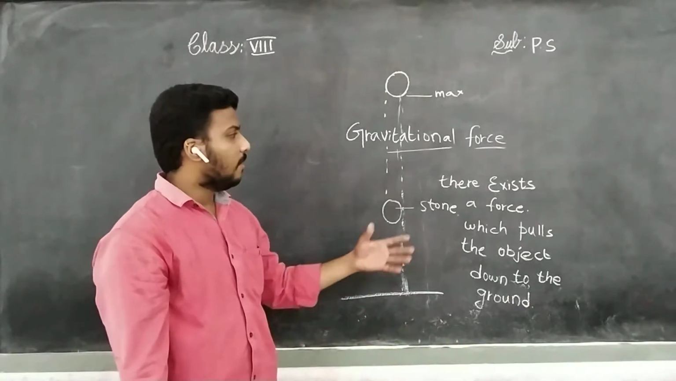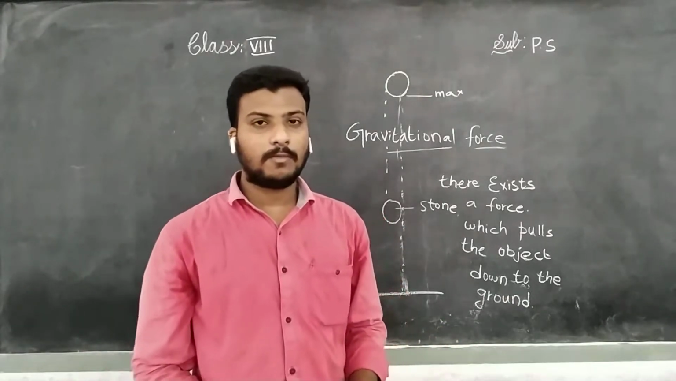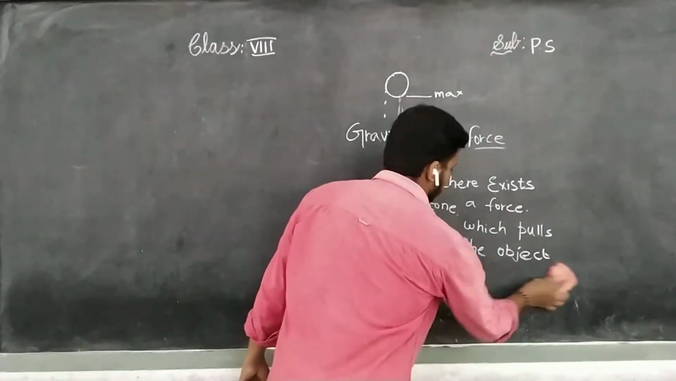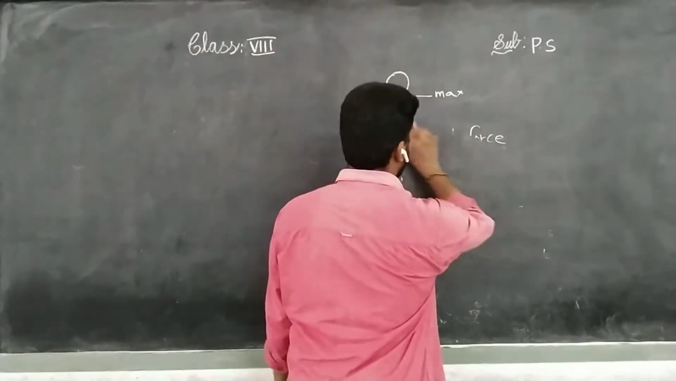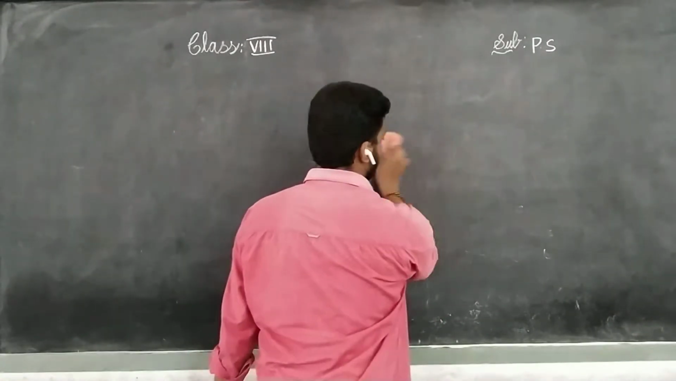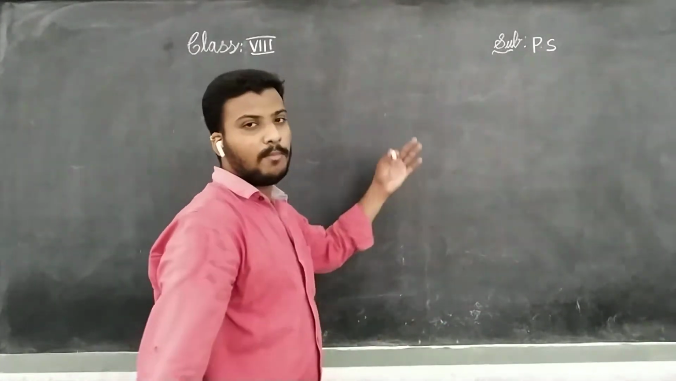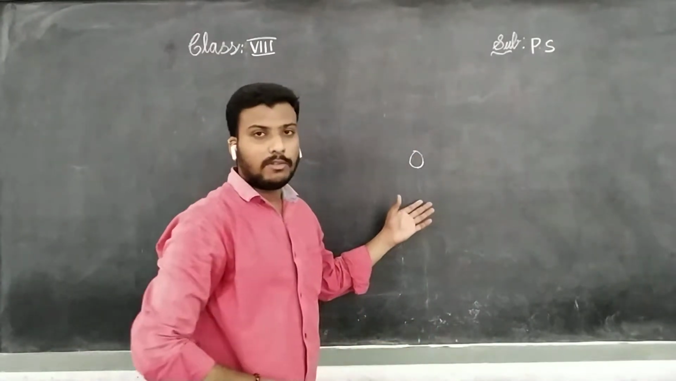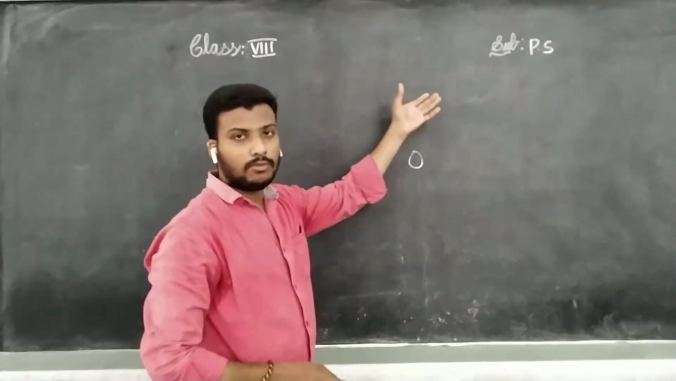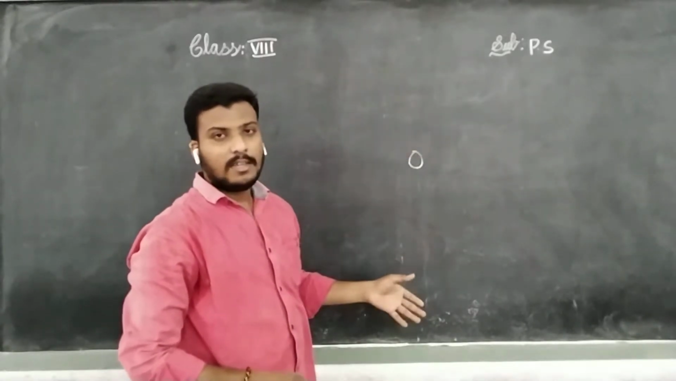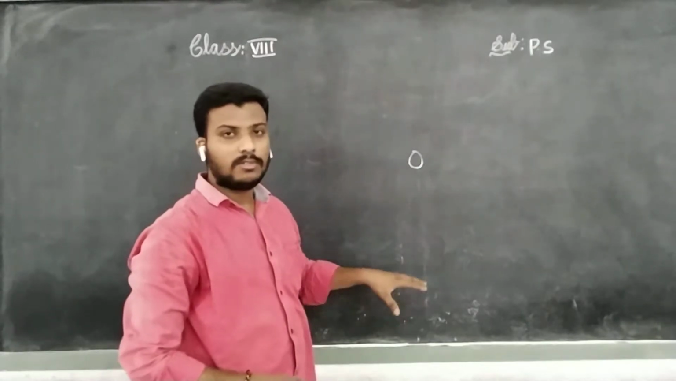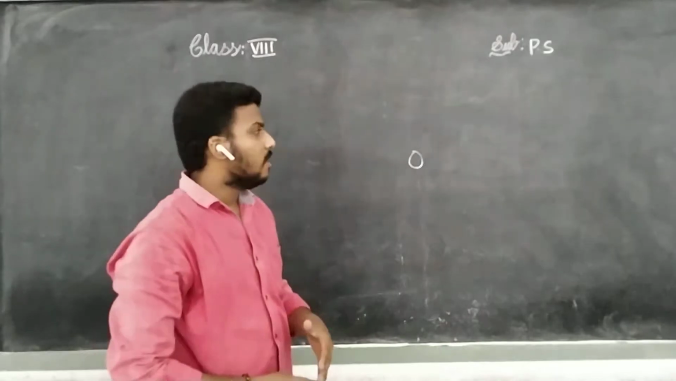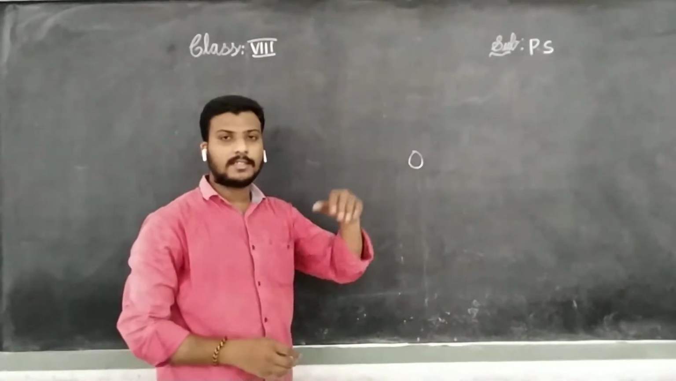Understand, children? Then why is the aeroplane flying in the air? For example, why are aeroplanes flying in the air? After reaching a maximum height, they should fall, no? I said the concept just now, that after a stone reaches a certain height, some force acts on it and obviously it falls on the ground. You said so, sir. Then why does the aeroplane fly in the sky, sir?